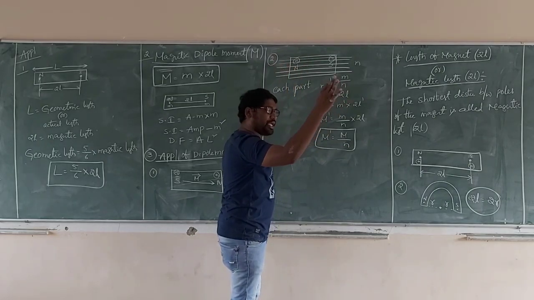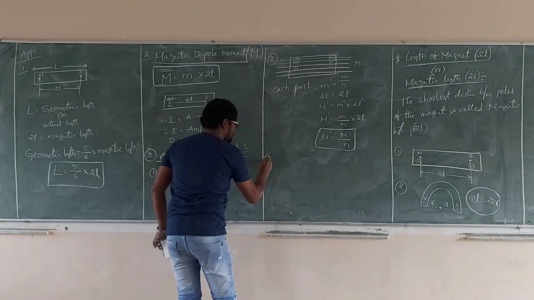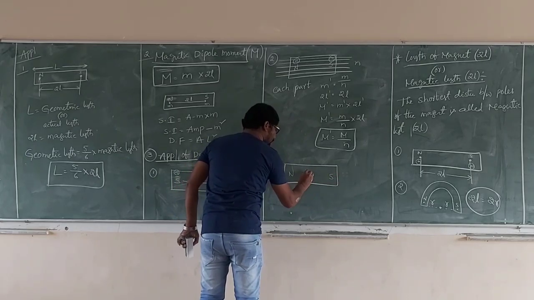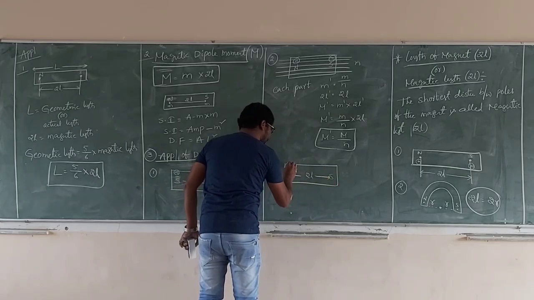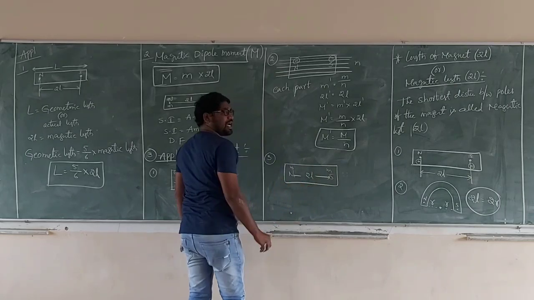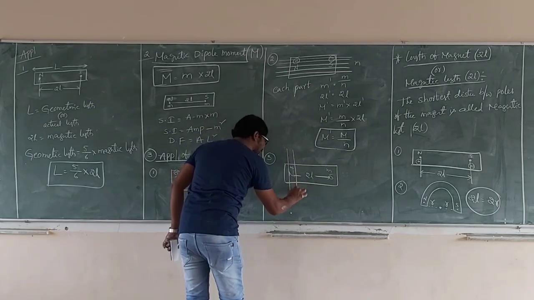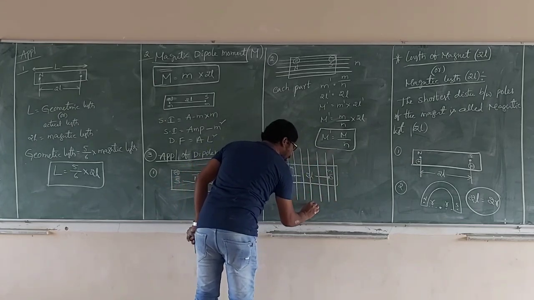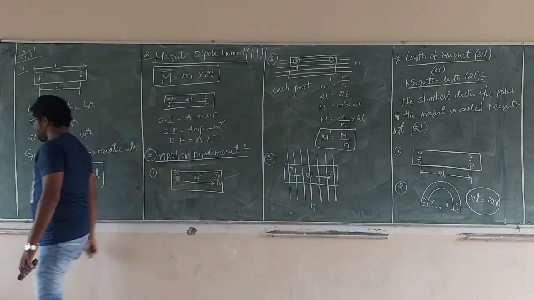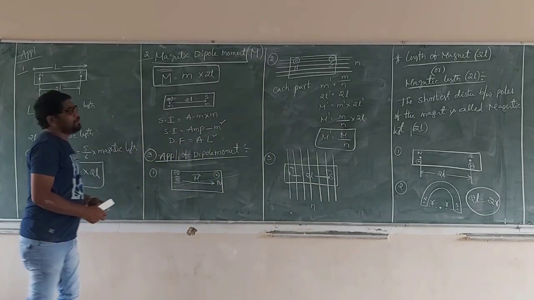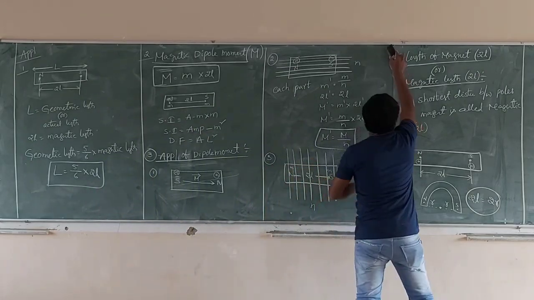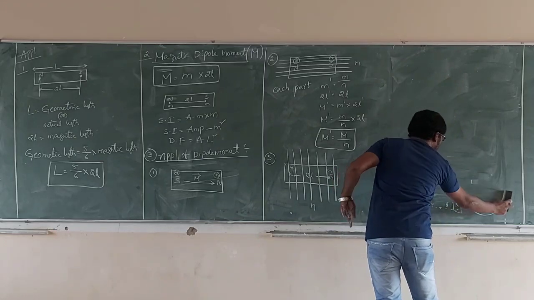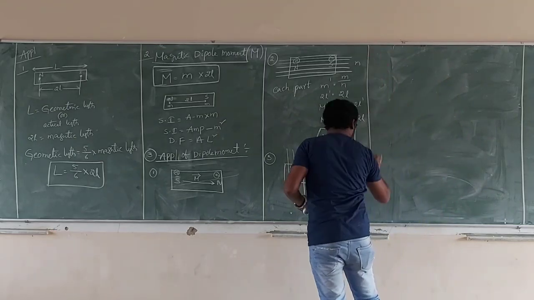Now the same bar magnet with north pole, south pole, length 2l, pole strength m is cut perpendicular to its length into n parts. What is the pole strength of each part, the length of each part, and the magnetic moment of each part?